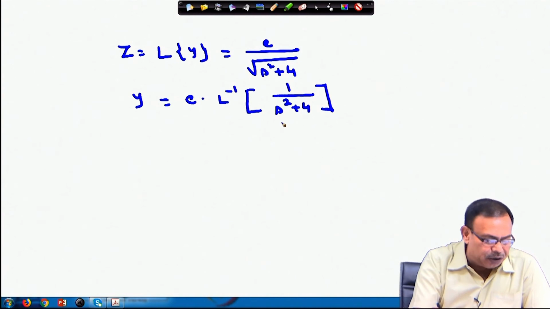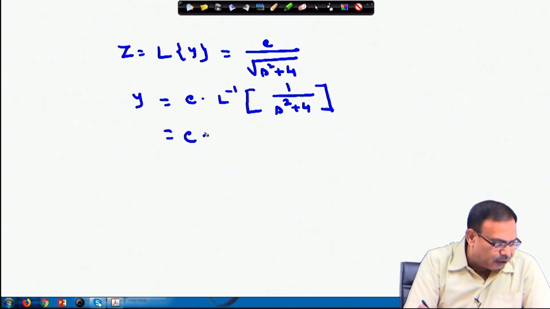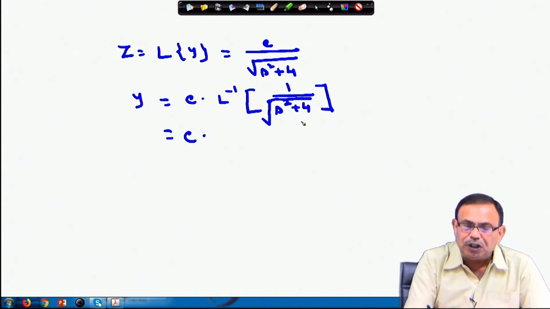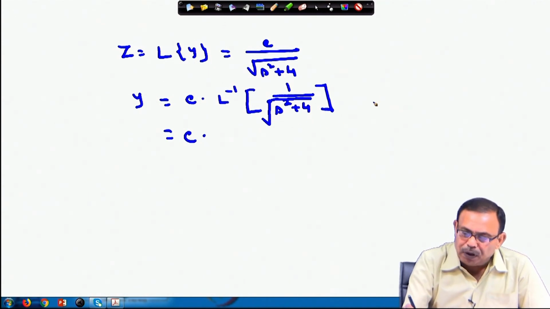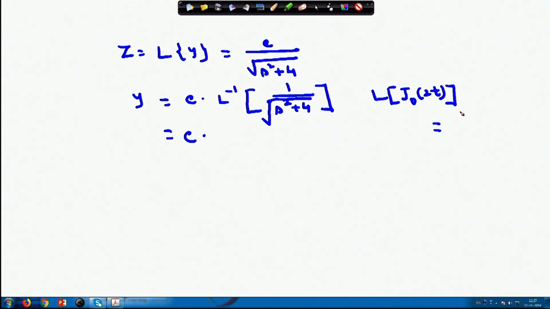And this value is nothing but 1 by root over s square plus 4, because if root is not there it will be simply sine. So, Laplace transform of J0(t), if you remember, is nothing but 1 by root over s square plus 4.